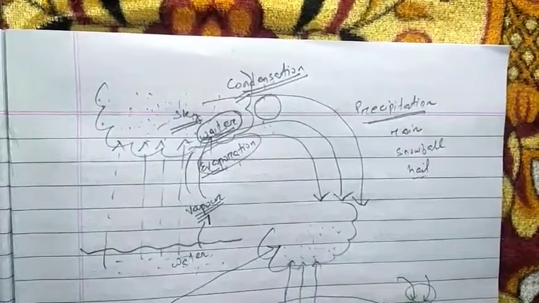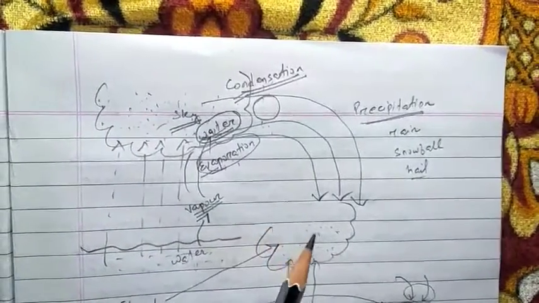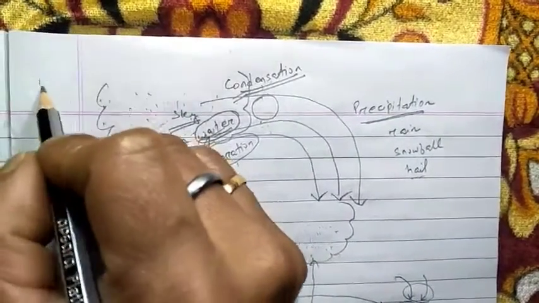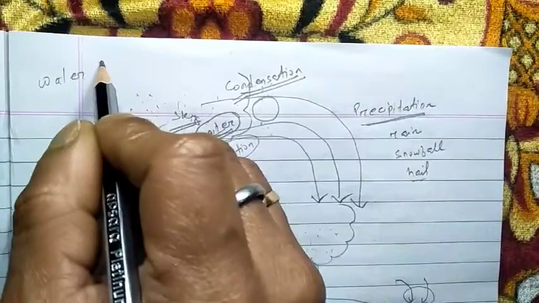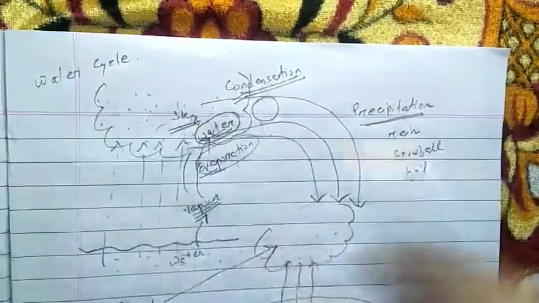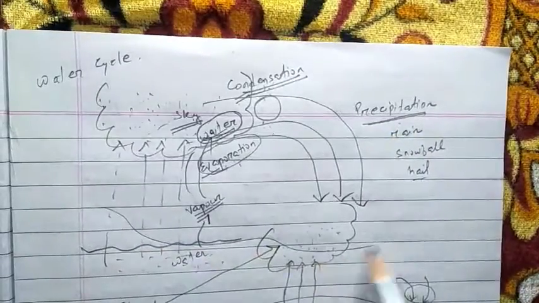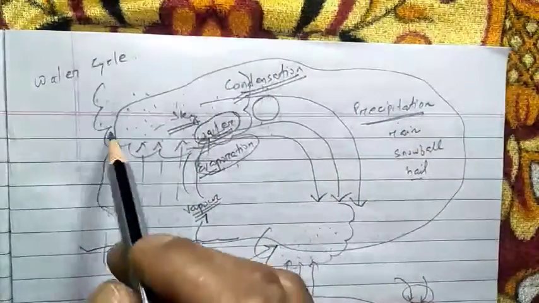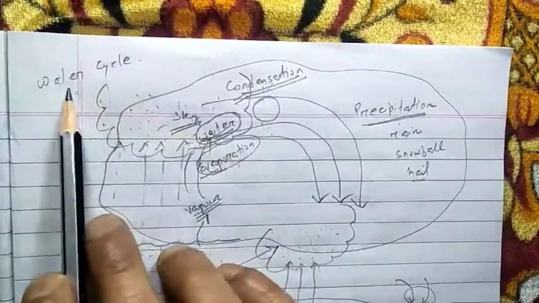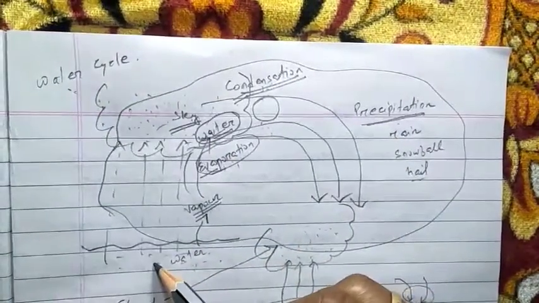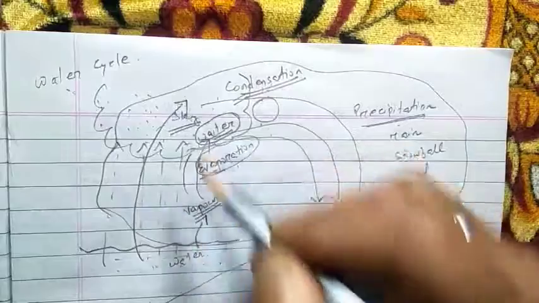Now, as I already told you in your previous video, the water cycle involves three processes: evaporation, condensation and precipitation. This whole system is generally known as the water cycle. Through the water cycle, the water from the earth's surface goes into the sky.